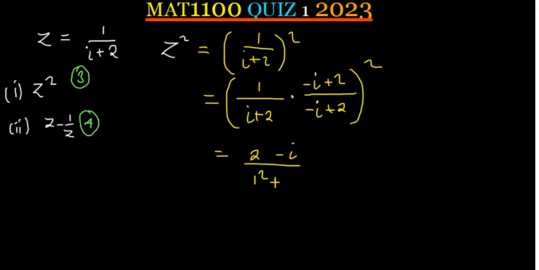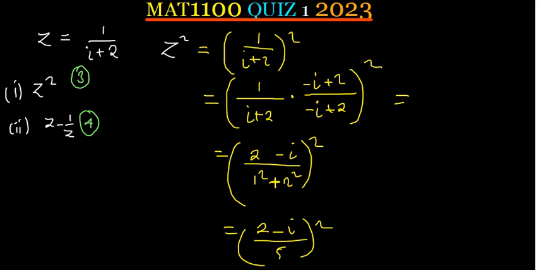For complex numbers, always put a plus. It's not like surds where you put a minus. For complex numbers, always put a plus. Even if this is negative, you always get a positive 1, you square it. And then get the 2 also, you square it. Remember, you are still squaring the answer. So this is going to give you 2 minus i over 5, squared.